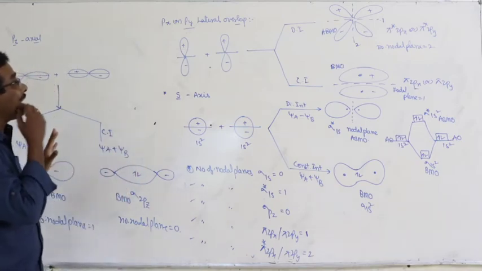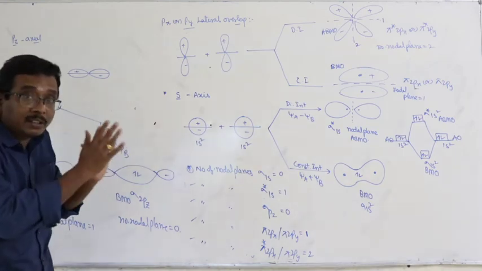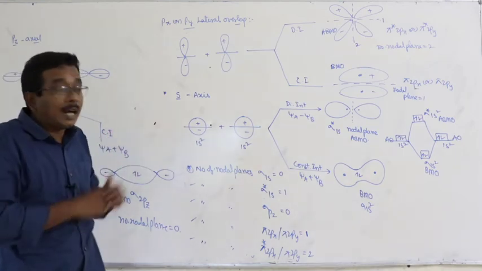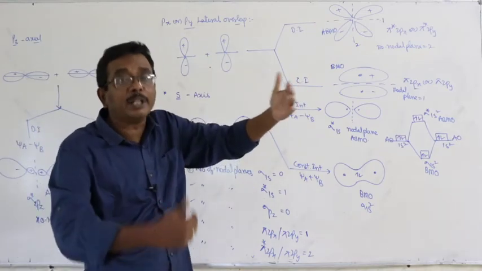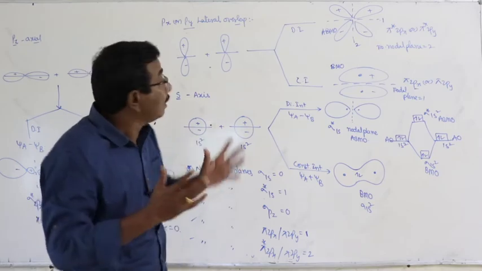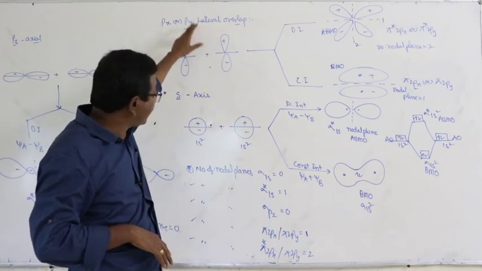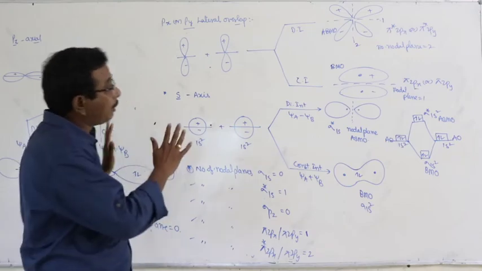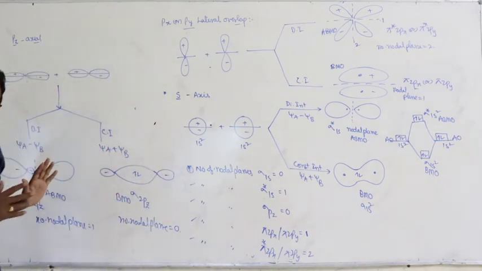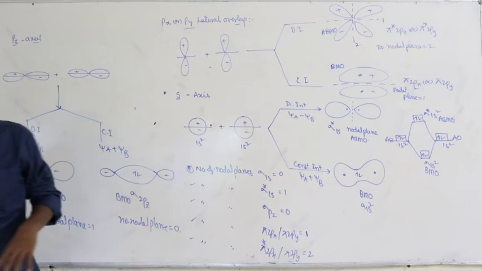This is about the combination of atomic orbitals by constructive interference or destructive interference, and the identification of the molecular orbitals as bonding molecular orbitals and anti-bonding molecular orbitals, and overlapping or combination of atomic orbitals along the internuclear axis and also lateral or sidewise overlaps. This is about the diagrammatic representation of the concept of formation of molecular orbitals.